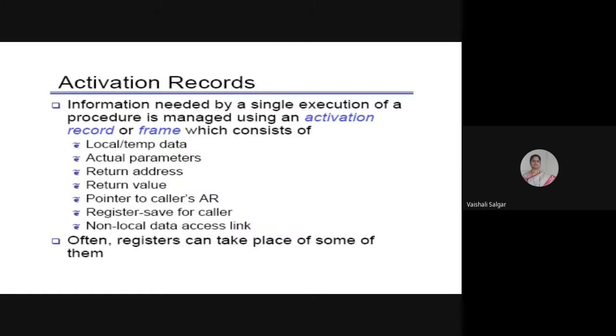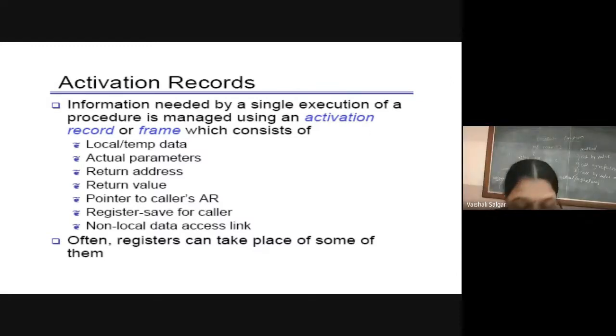And this activation record consists of local data or the temporary data, actual parameters, return address, return value, pointer to the caller's activation record, register save for a caller, and non-local data accessing. So my activation record consists of all this information. So see, that's why in the program, when I said the procedure is over,